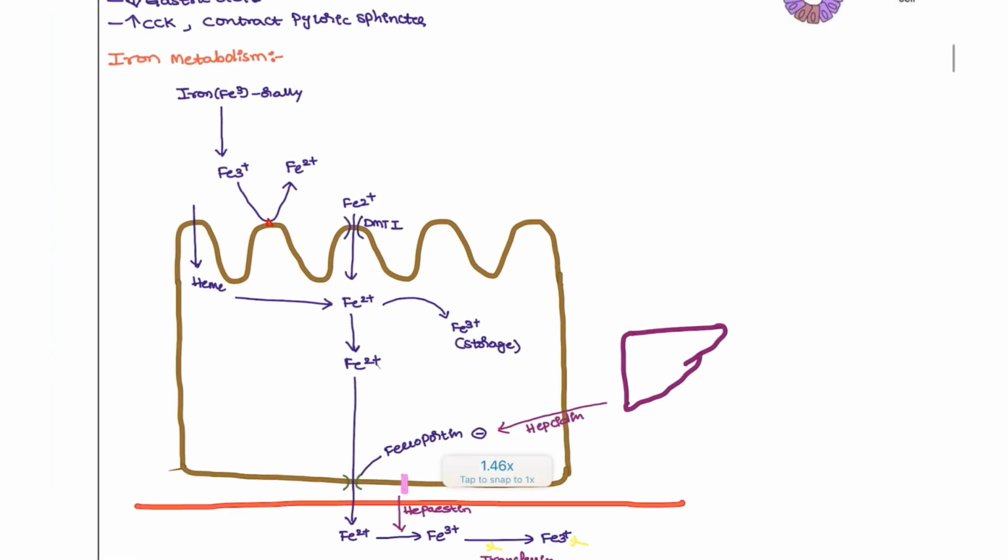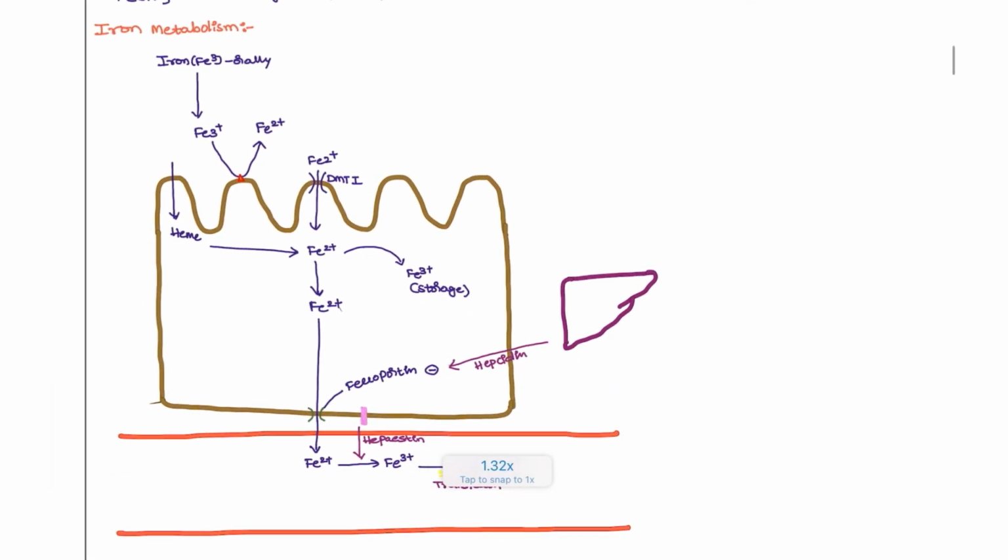Next, coming to another important topic, iron metabolism. Whenever we take iron, it is in the Fe3 form. You can also see beside the common prescription, whatever drug is written, it is ferrous sucrose or something like that. So we take the ferrous form and it is converted to ferric. The most common location where it acts is the duodenum.